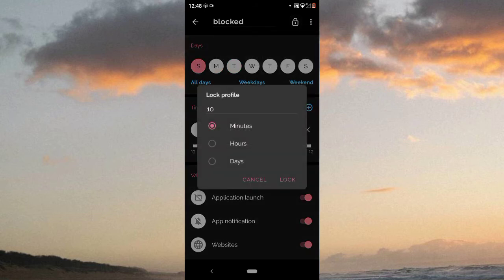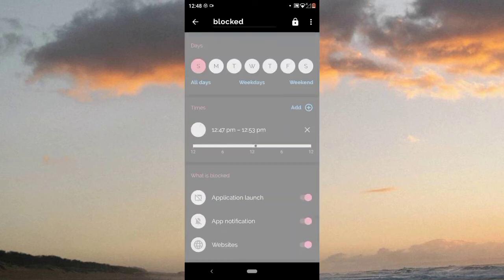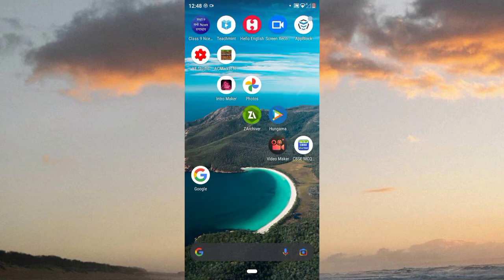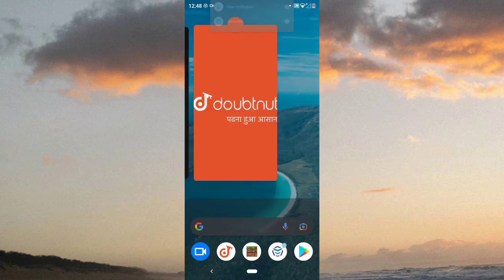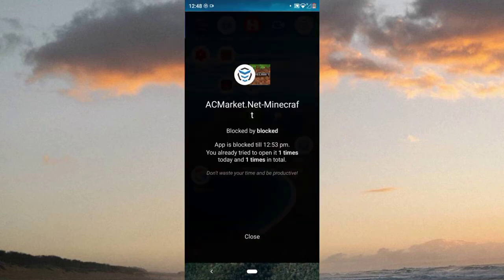After time lock you set 10 minutes or days. I set lock 10 minutes, so you can change 10 minutes to 20, 30, whatever you want. So here press lock, and now my screen is locked. And now I go to my app, just like Doubtnut. For example, Minecraft, I open that, at that time it is blocked, and now close it.